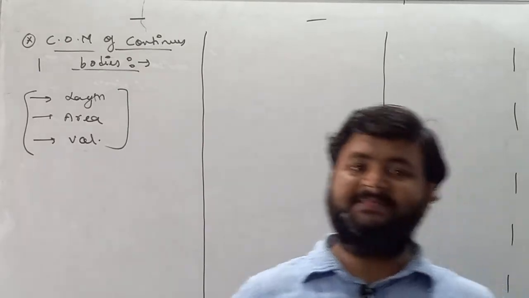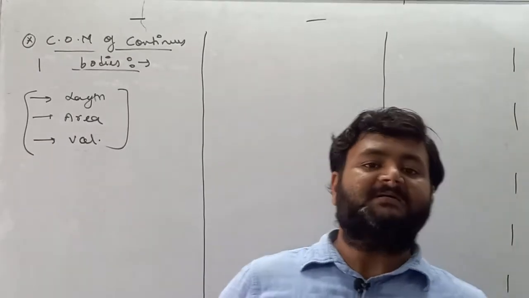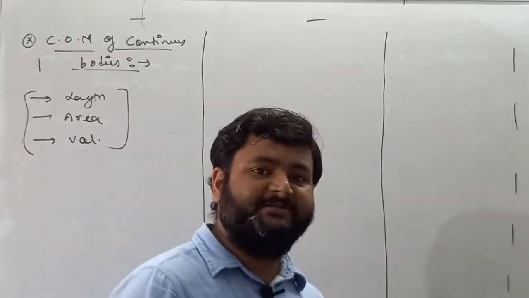And now in this lecture I'll explain how to find the center of mass of a continuous body.